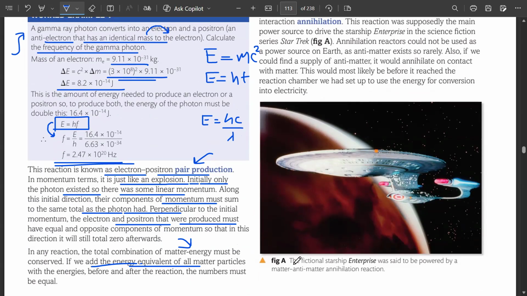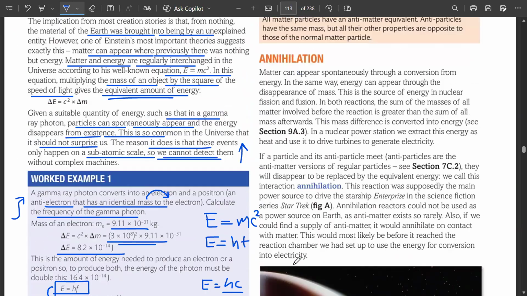Here also energy is produced, and again when this electron and positron collide, they must have equal momentum as well. But the thing is that they should be traveling in opposite directions. Only then are they going to collide.